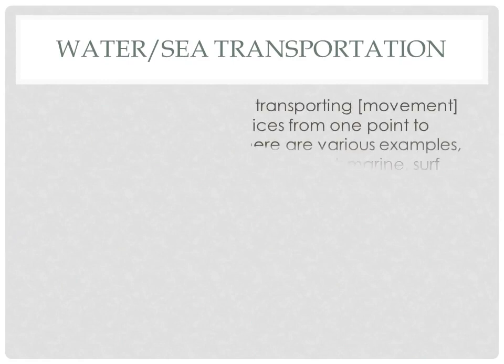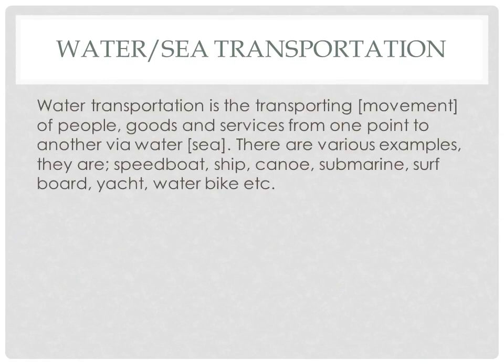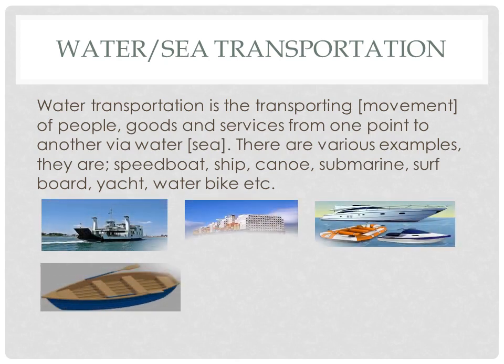Water, sea transportation. Now we said water transportation is the transporting, that is movement of people, goods and services from one point to another via what? Via water, that is sea. We said there are various examples. We have the speedboat, your ship, your canoe, your submarine, your surfboard, and so on and so forth. Now these are examples of your what? Your water transportation.